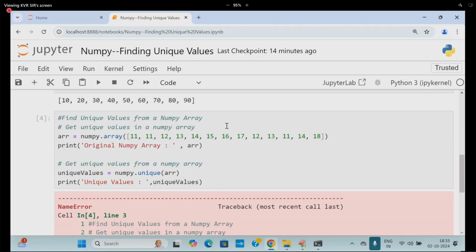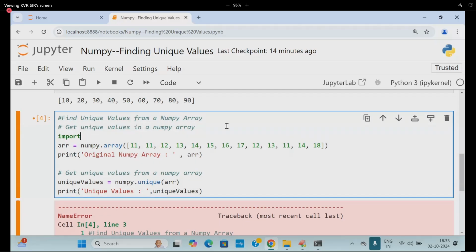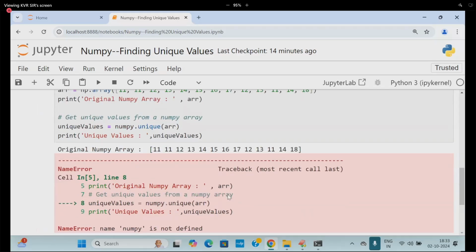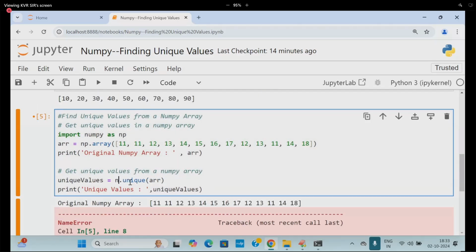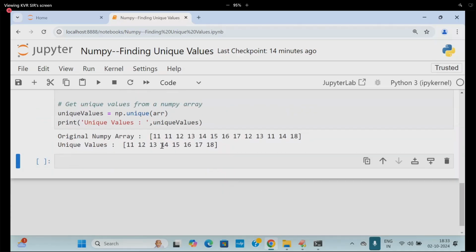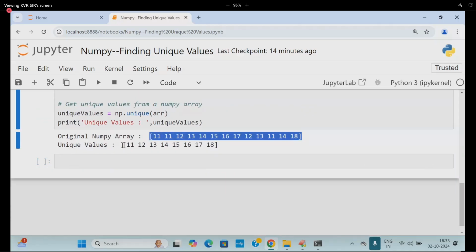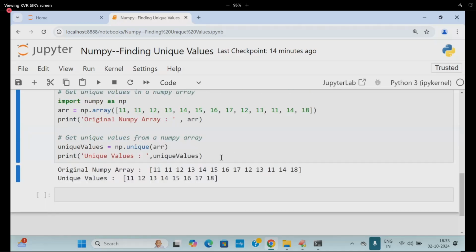Import NumPy as NP. So I'm writing here NP dot unique. So try to run this now. The original values are coming, plus strictly the unique values are coming.